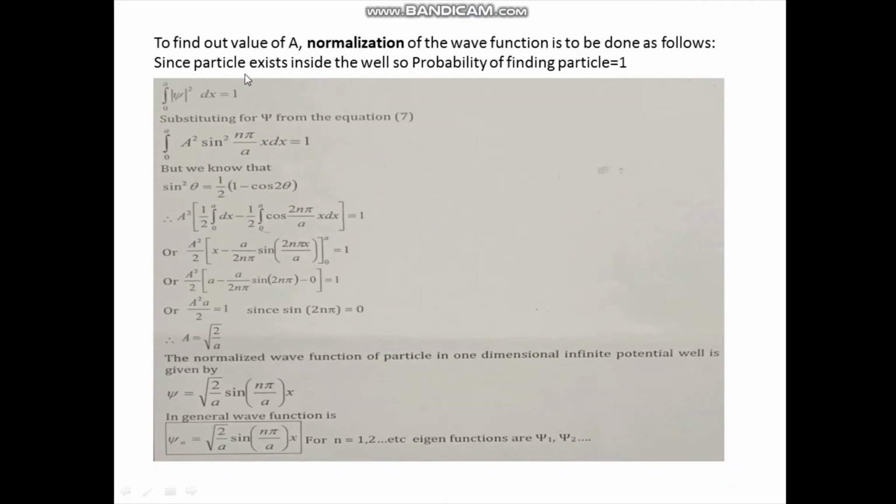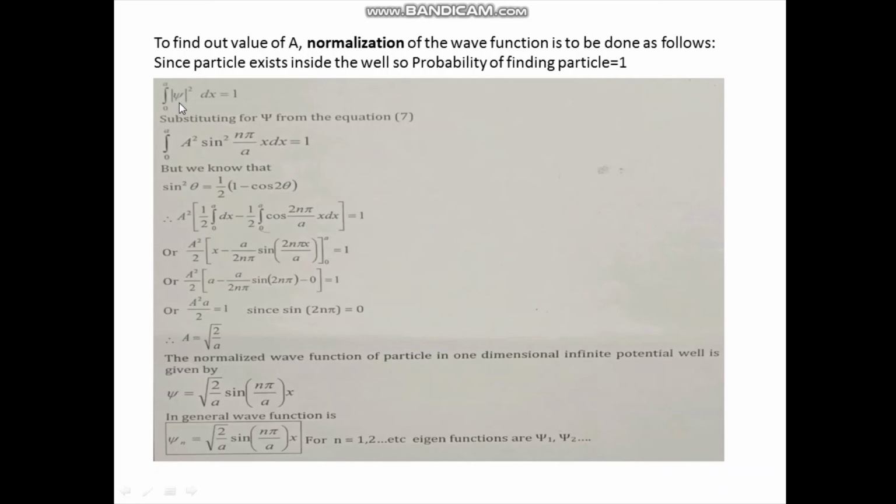Now we know that the particle exists inside the potential well. So inside the well, the probability of finding the particle is 1. Now I can write the probability of finding the particle is equal to integration 0 to a of modulus psi square into dx. This is equal to 1. So what is this equation? This is the probability of finding the particle, and that is equal to 1. Now we can substitute psi from equation 7.